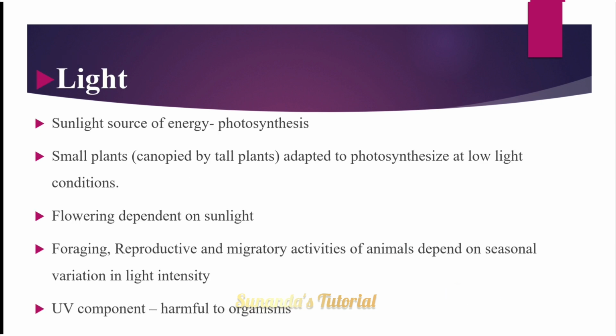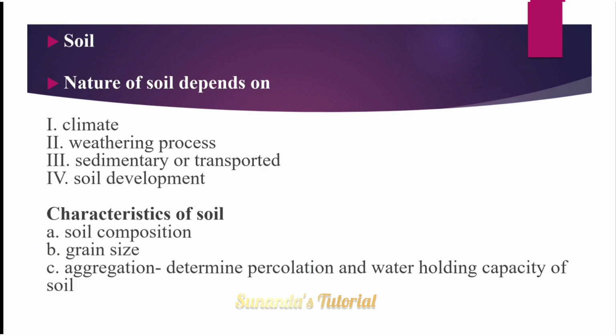Then light is also an important abiotic factor, and sunlight is the source of energy because it is an important raw material for photosynthesis. Small plants are adapted to photosynthesis at low light conditions, and flowering also depends on sunlight. So it is a very important environmental or abiotic factor of the environment.